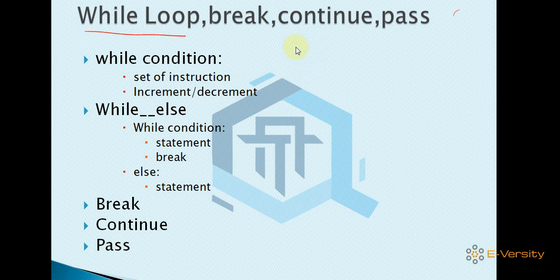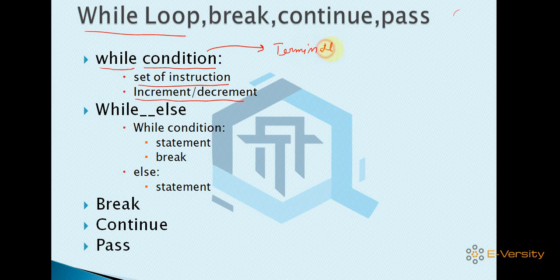So what is the syntax? You write while. While is a keyword, and after that you pass a condition. Here you write a set of instructions, meaning whatever you want to execute, and after that you have to write the increment or decrement. You must ensure that when you write a while loop, the condition is a terminating condition.